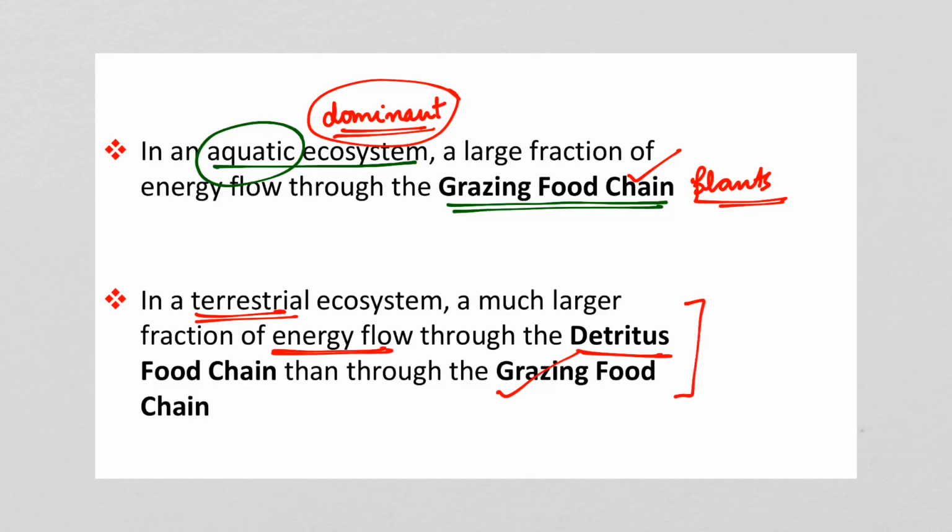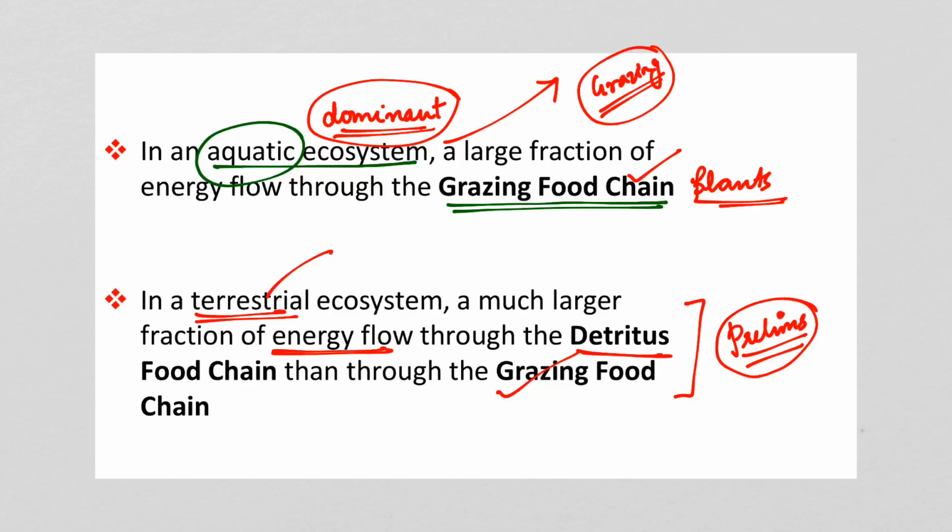So these points are all very important for your preliminary examination. Understand that in an aquatic ecosystem, the dominant type of food chain is the grazing food chain, whereas in a terrestrial ecosystem, it is the detritus food chain which is dominant over the grazing food chain. So these are the two things.